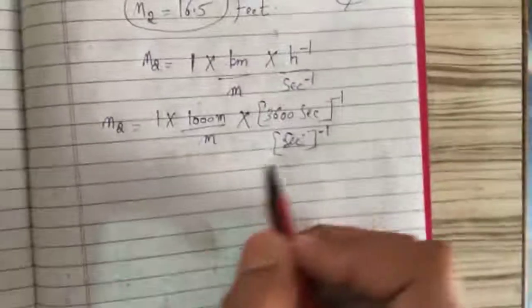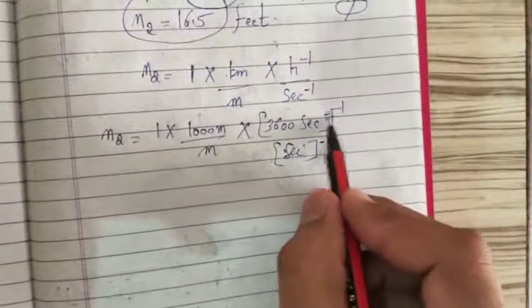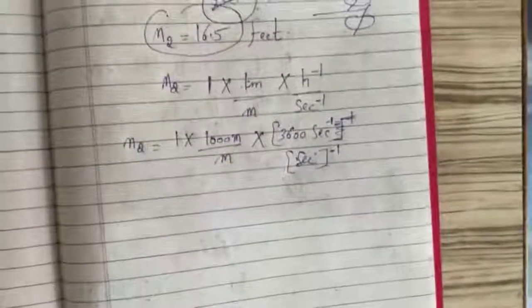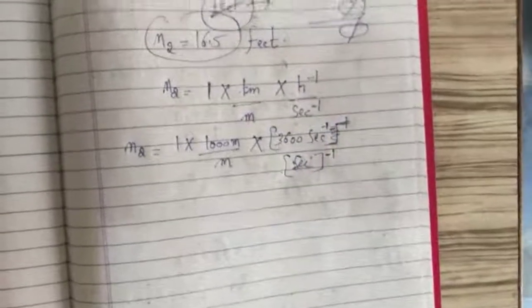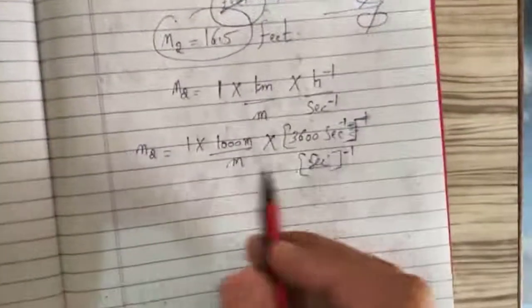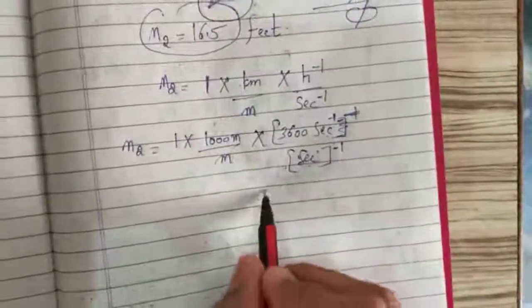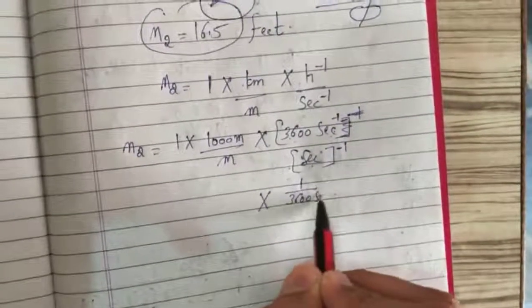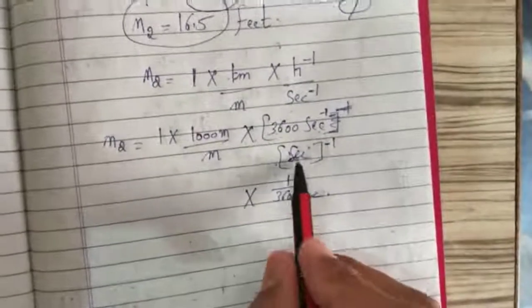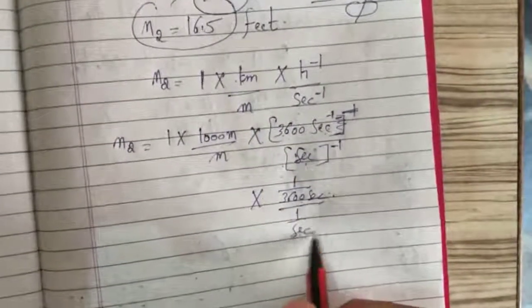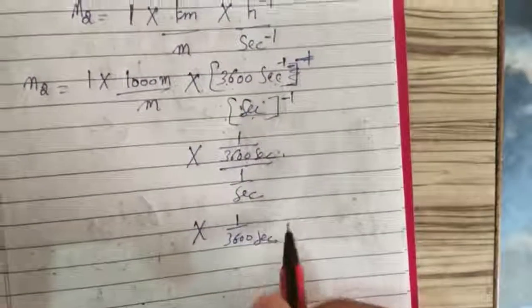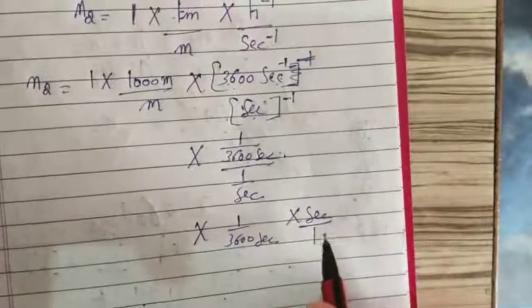Okay, like this. So what is this? How can you treat this? This is 1 upon 3600 second, and 1 upon second. How are you going to cut this thing? 1 upon 3600 second, this second will become upside, 1 will become downside.